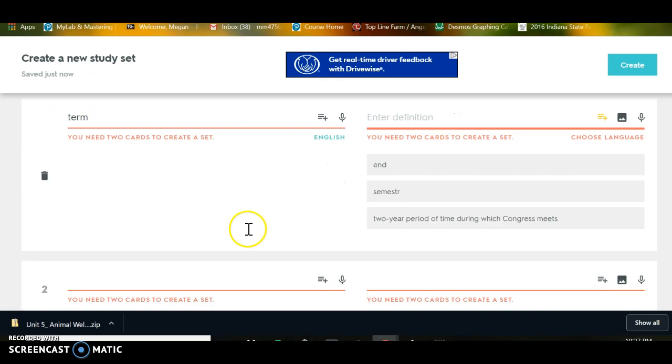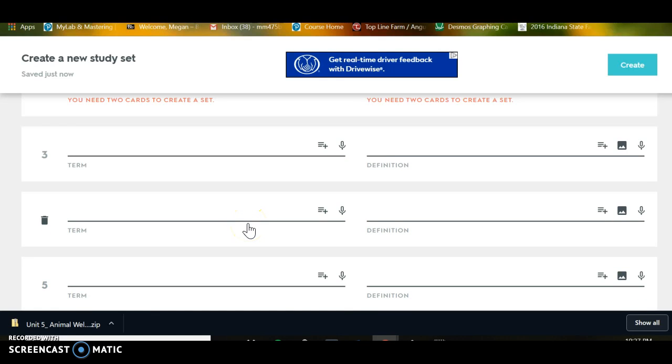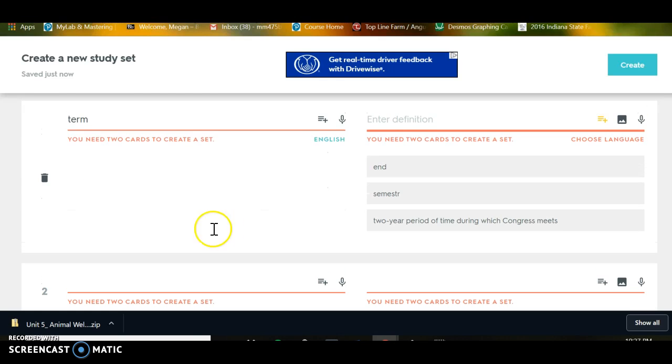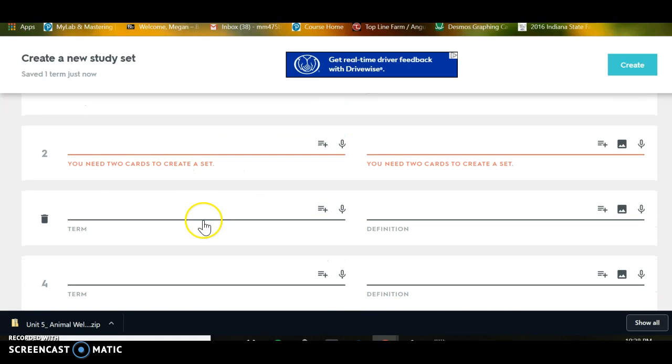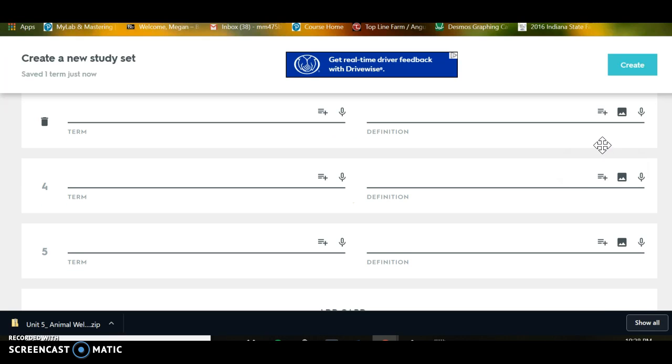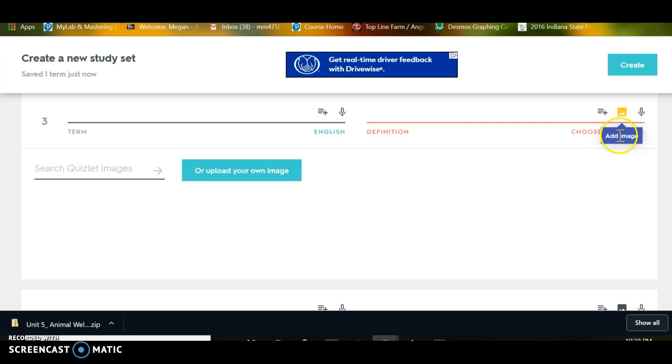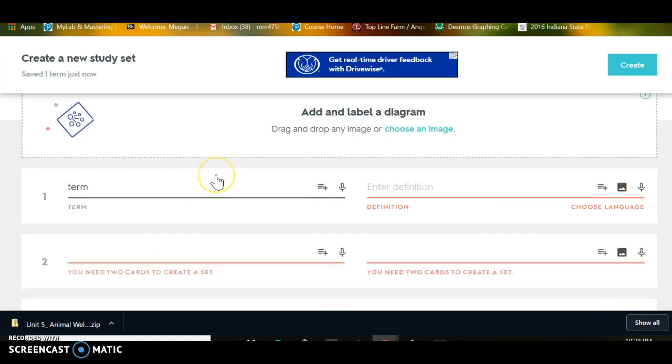So that's kind of the neat thing, that you can set it up any way you want. You can put just the one word over here, or you can put the definition and then put over here what the word is. So that's kind of neat too. And then you can also put graphs within this. You can put a picture with it, add image, upload your own image. So that's really neat too.